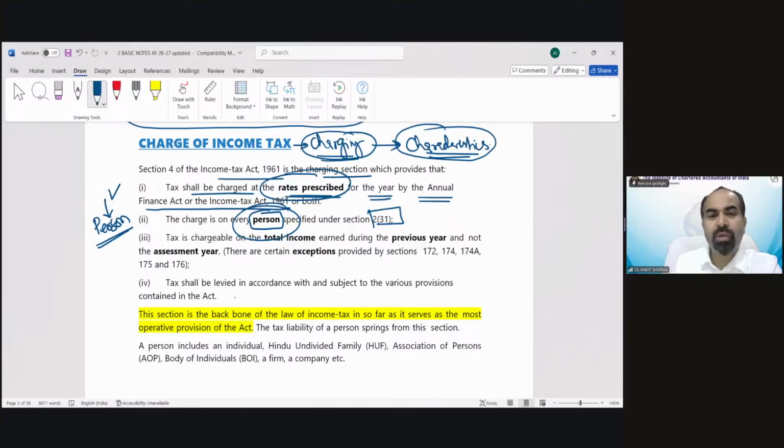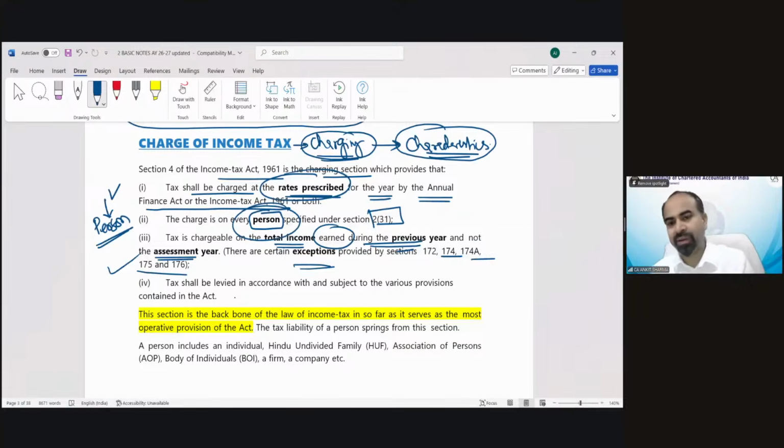Now tax is chargeable on the total income earned during the previous year and not on the assessment year. Now there's a definition also, previous year, assessment year. I will discuss it. So whatever income you have earned in the previous year, taxes need to be imposed on that, not on the assessment year income. The previous year income earned needs to be taxed. But there are some exceptions also under sections 172, 174, 174A, that is also going to be taken up in this chapter later. Tax shall be levied in accordance with and subject to the various provisions contained in the Act.